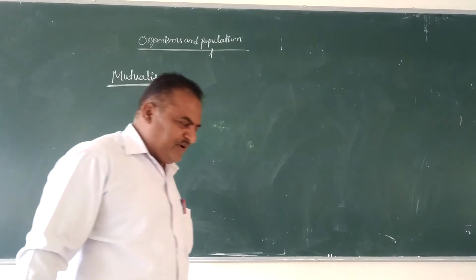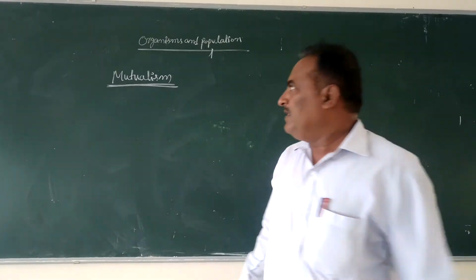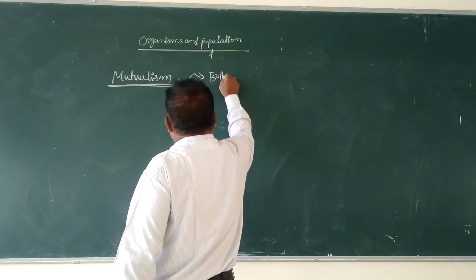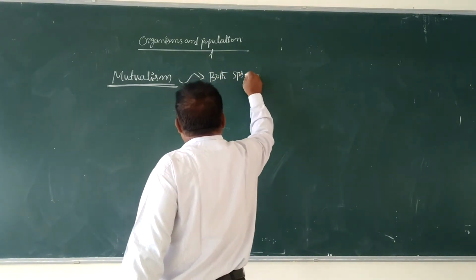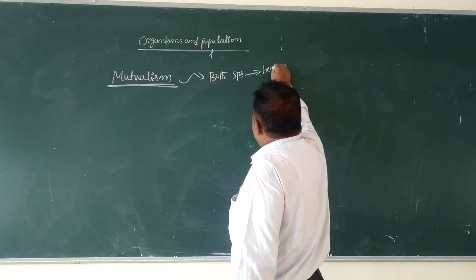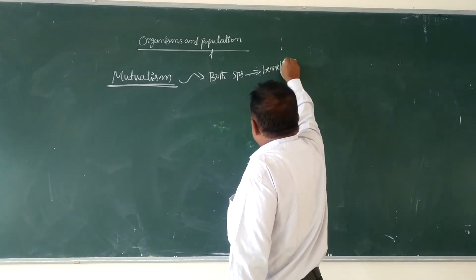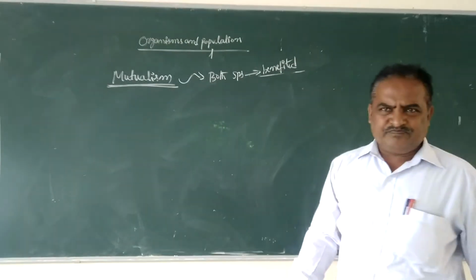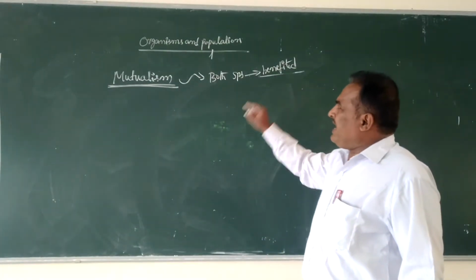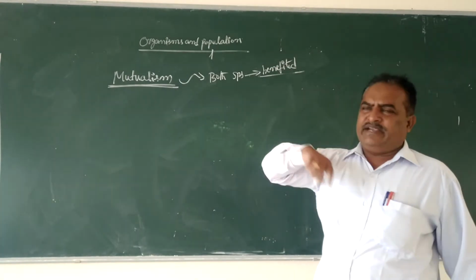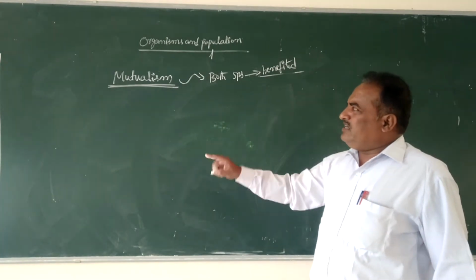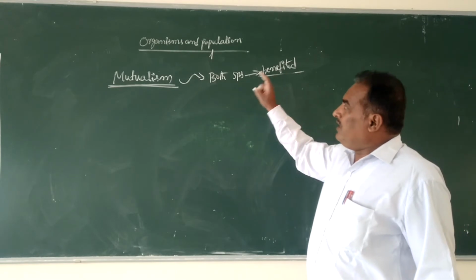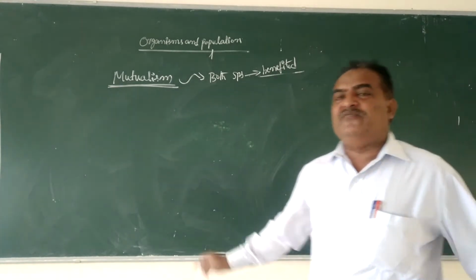Mutualism is the type of interspecific interaction in which both the interacting species are benefited.